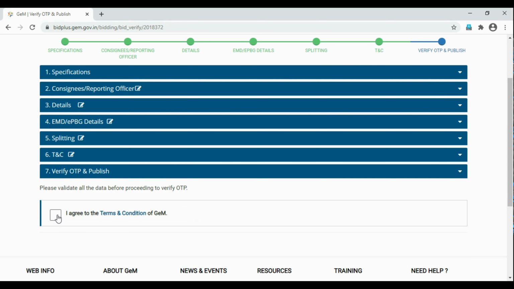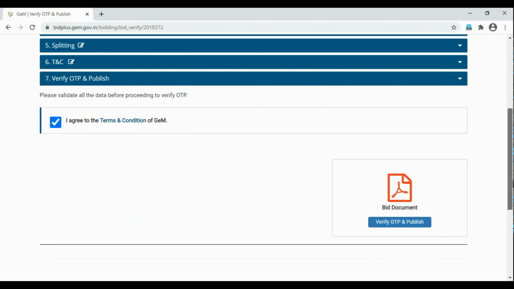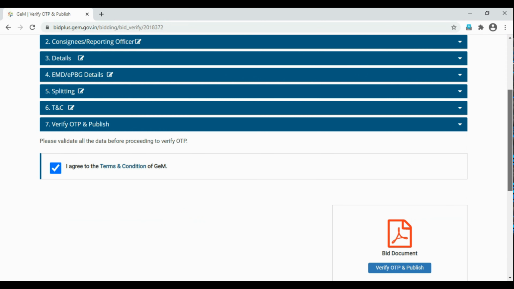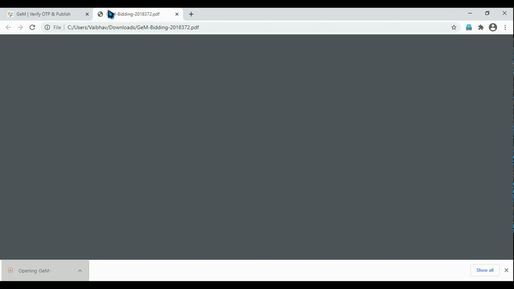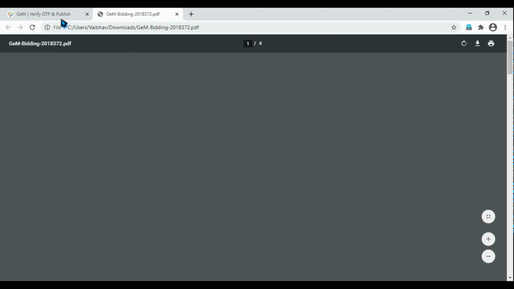Then this is the last and final step. I agree to the terms and conditions on GeM. You just need to verify the OTP of your authorized buyer or consignee, and you can create or initiate a bid. The bid document is also mentioned here. You can click on the bid document. It's going to take a few seconds to download.